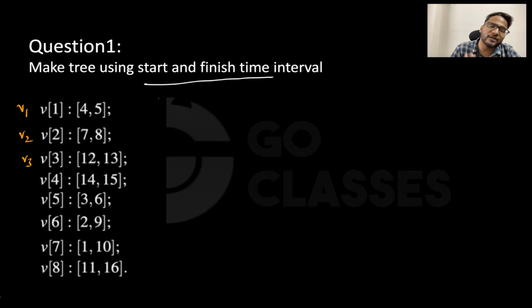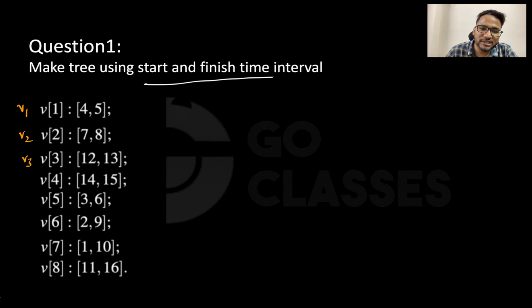So this is the first kind of question that they can ask. Given the start time and finish time, they may ask you what is the tree corresponding to this start time and finish time. Is this type of question clear to everyone? That what they are asking? They are asking that you are given a start time and finish time, and then what is the corresponding tree that is possible. Let's just solve this question.